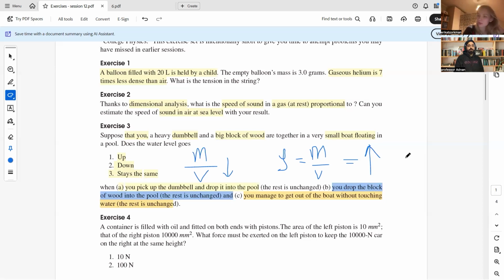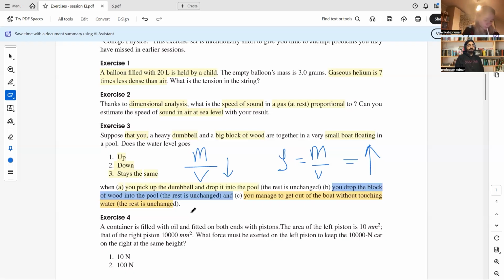You get out of the boat without touching the water. Without touching the water, the rest is unchanged. If you consider that he is just leaving the pool, then that can be another case. We can also discuss, like the previous two examples, if he is moving into the water, then what will happen? We have to discuss.